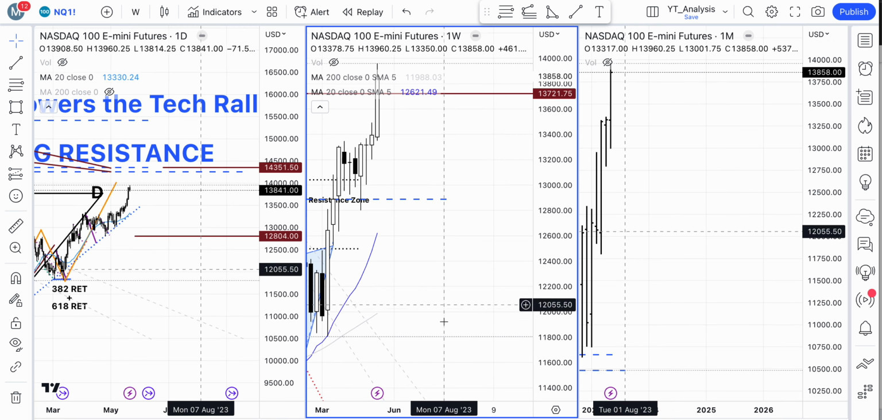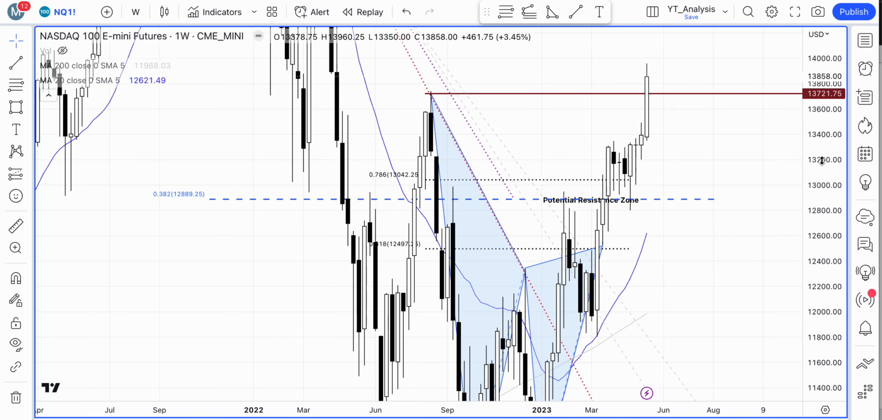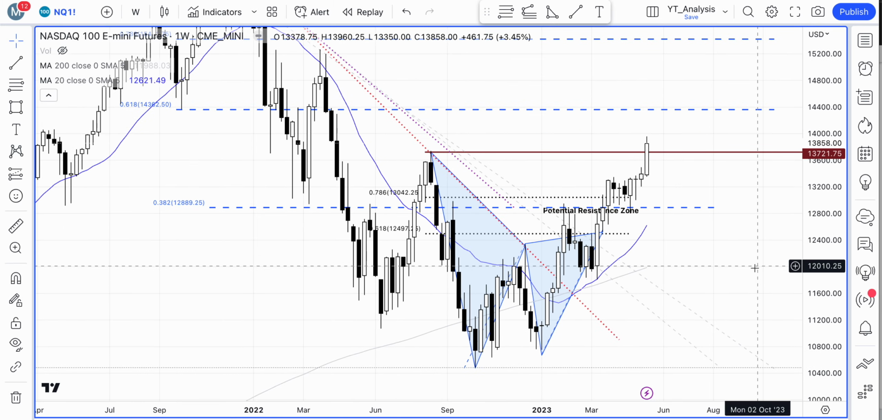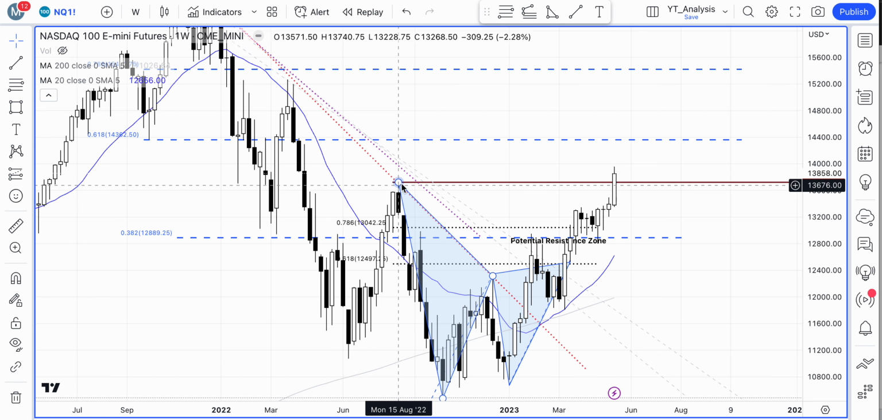Now I'm going to do something quickly. Look at the weekly chart. So on the weekly chart, here we go. Look, it had taken out this high of the swing of 15th of August 2022 last week.